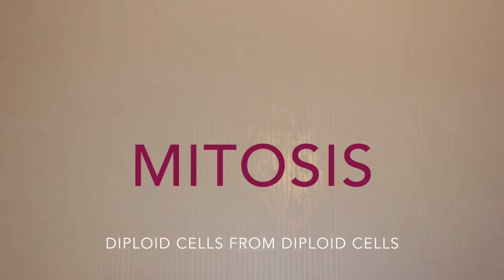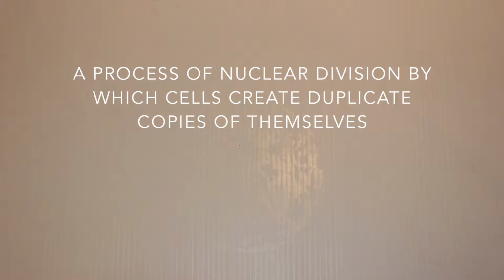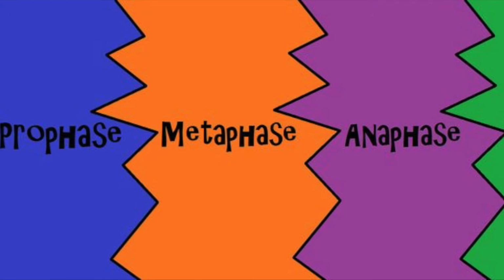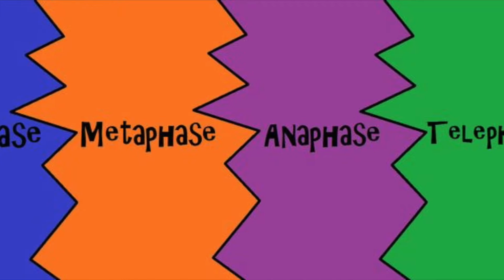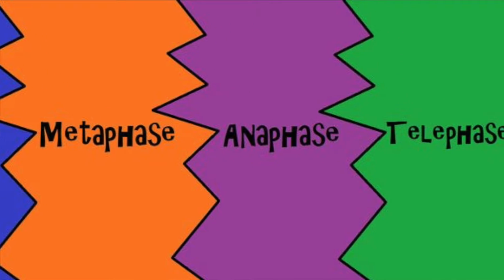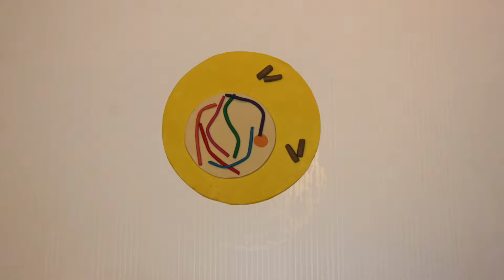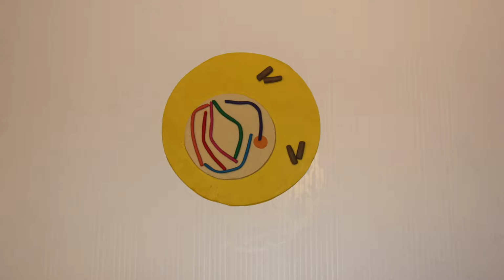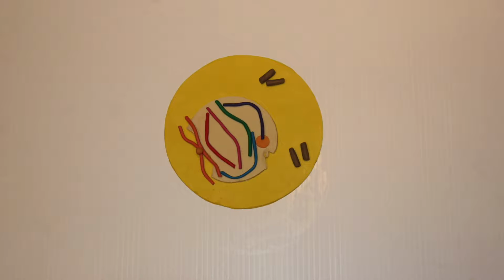Mitosis is a process of nuclear division by which cells create duplicate copies of themselves. The process is divided into 4 phases: prophase, metaphase, anaphase, and telophase and cytokinesis. Mitosis phase is preceded by interphase, when the cell conducts life processes and when the cell chromosome makes a copy